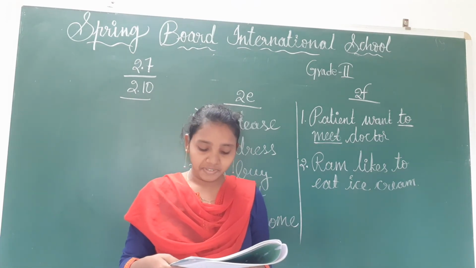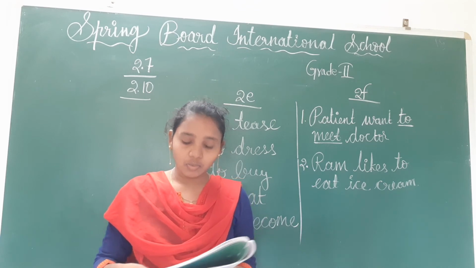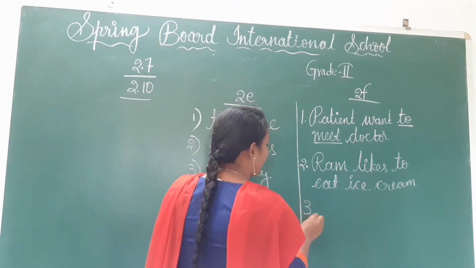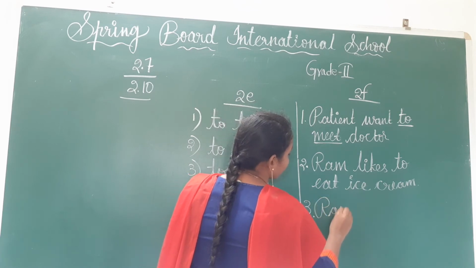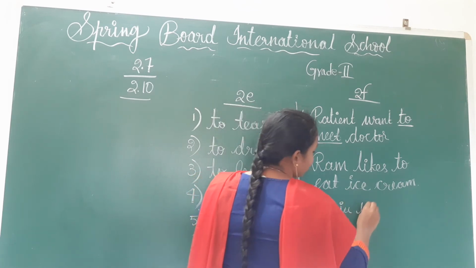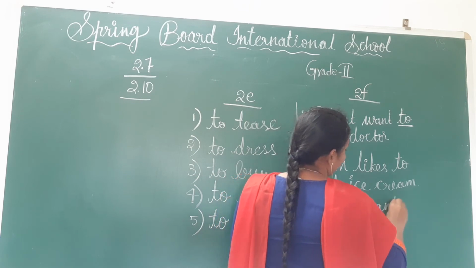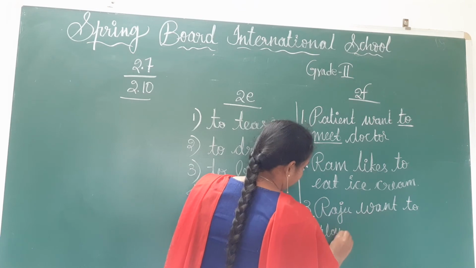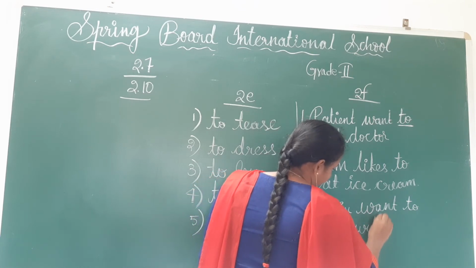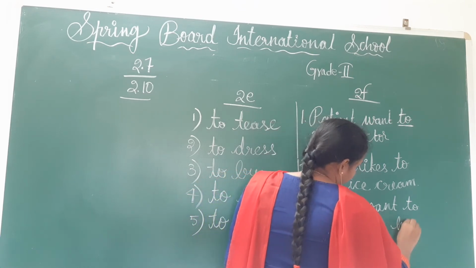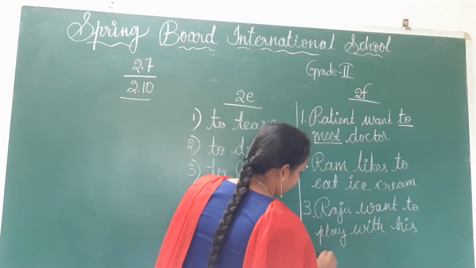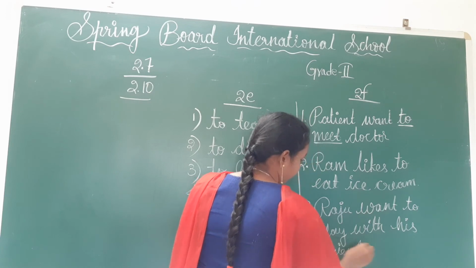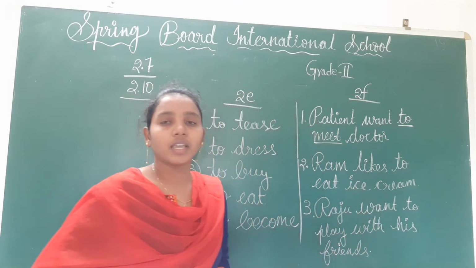Let's frame a sentence: Raju want to play with his friends, children. Is it clear?